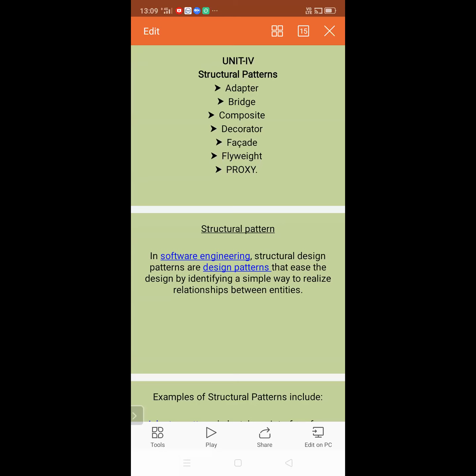So flyweight means nothing but giving support for memory. That means we identify which data are necessary and which are not necessary. After identifying the unnecessary data, that will be removed here. So that means giving more memory for storing the required data.